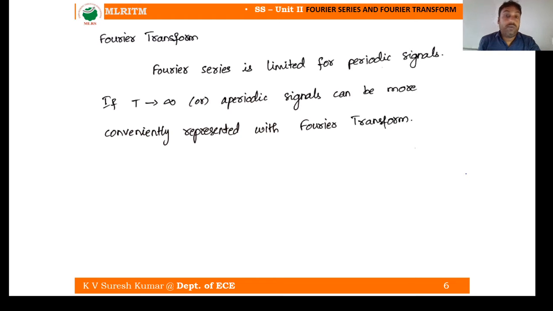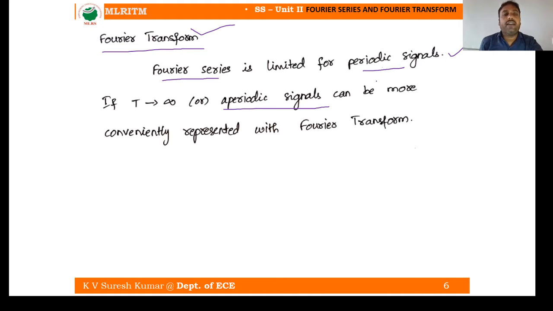Now, Fourier transform, what is the importance of this? See here, this is our topic. Fourier series is different, Fourier transform is different. Fourier series is limited to periodic signals. This concept can be applied for periodic signals only. In case there is an aperiodic signal or non-periodic signal, how to find the Fourier series? No, you cannot apply Fourier series on an aperiodic signal. This Fourier series can be applied only for periodic signals.